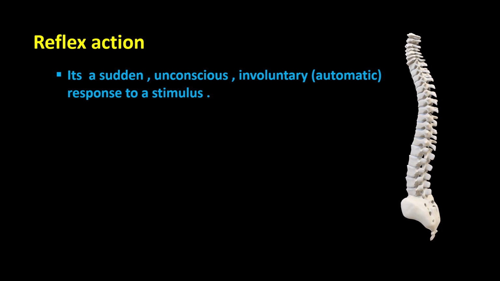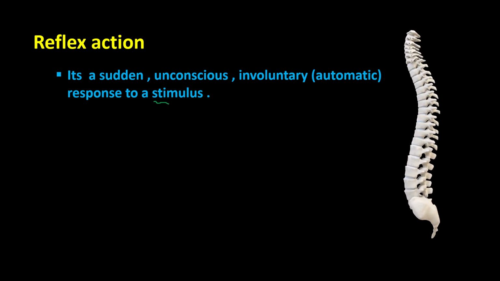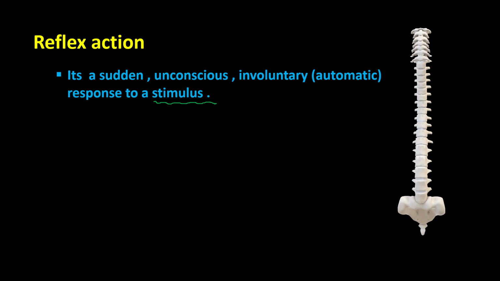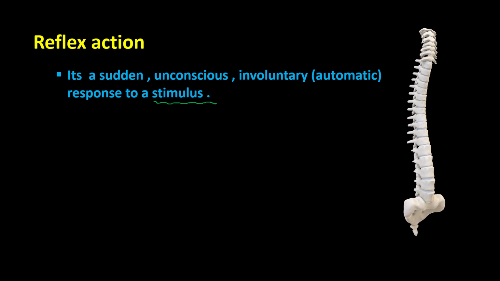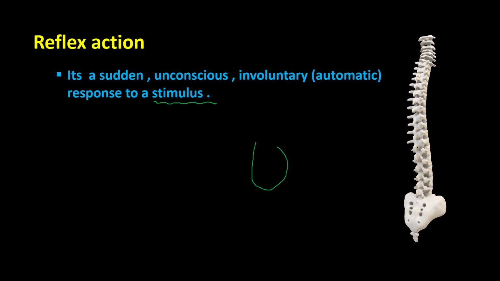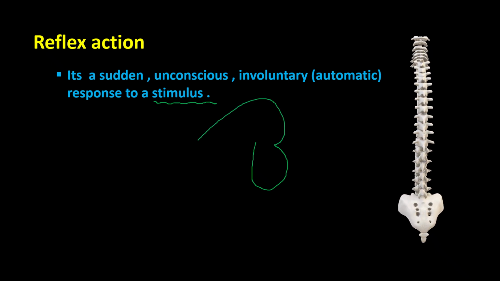If you remember, in your class 8 or maybe 7th, there is a pitcher plant. The pitcher plant can't respond without an insect.